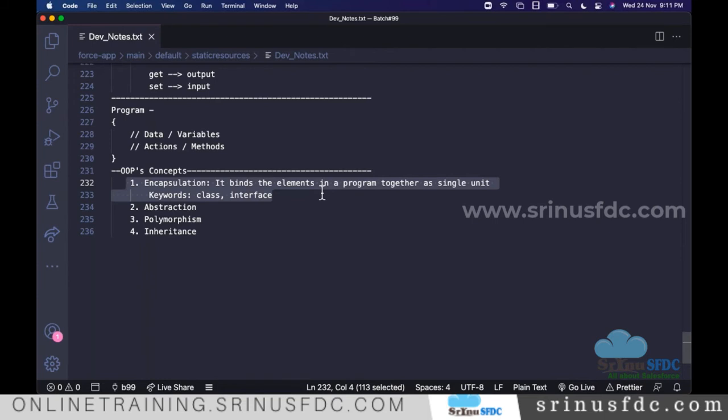The top panel holds the entire internal things into one unit, right? So encapsulation is like that. We have many elements, and we wrap all those elements into one unit using either class or interface.